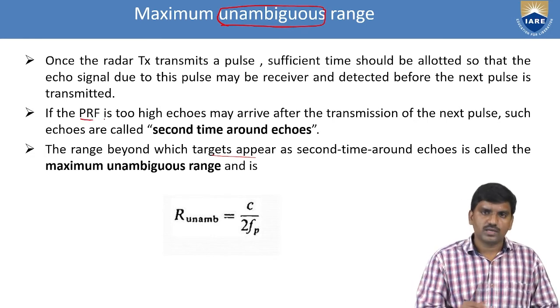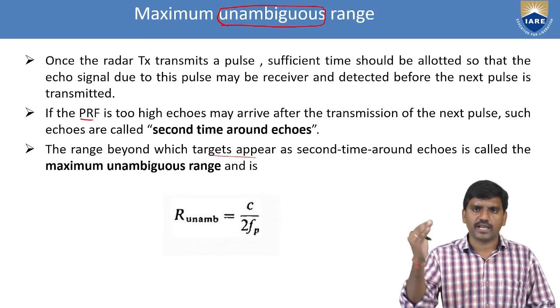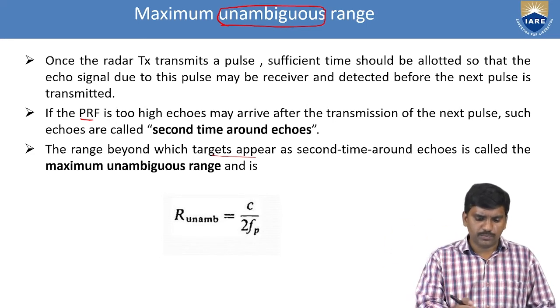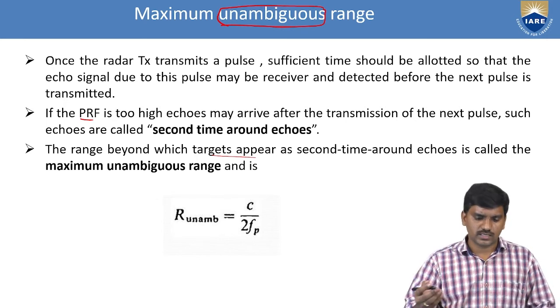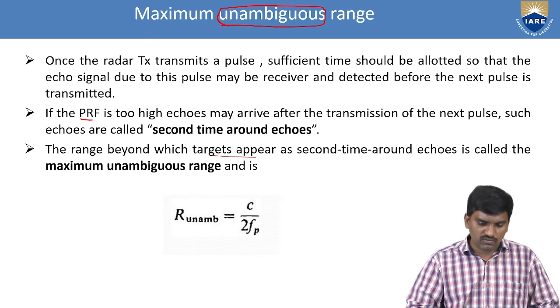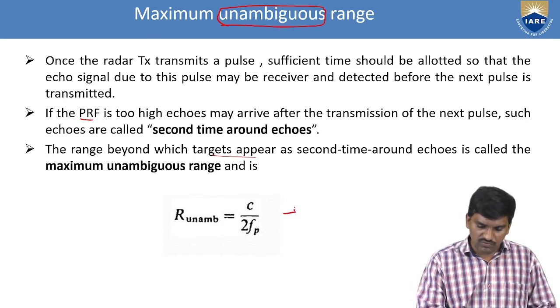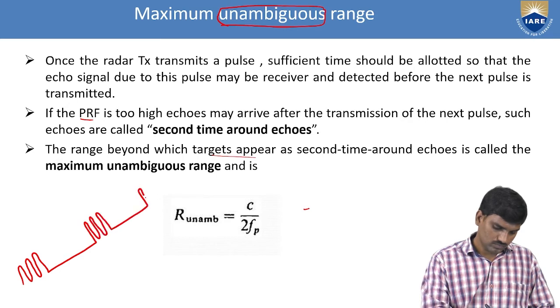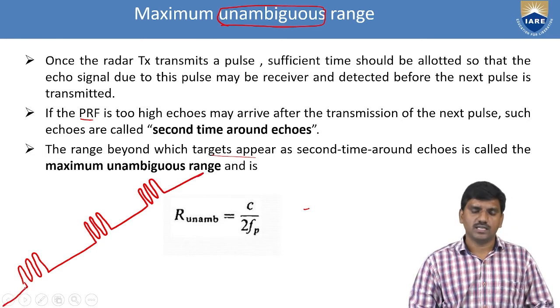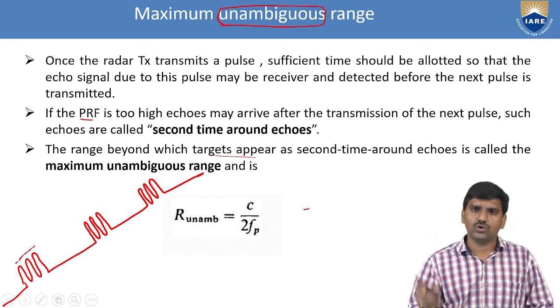If the PRF, pulse repetition frequency, is too high, echoes may arrive after the transmission of the next pulse. Such echoes are called second time around echoes. For example, we have one pulse signal here.